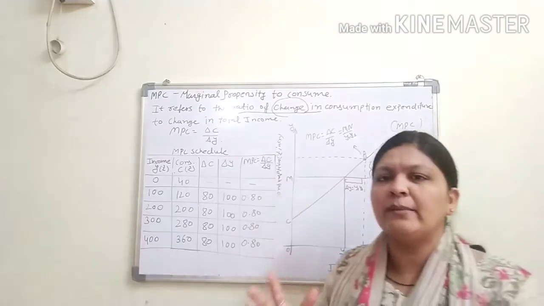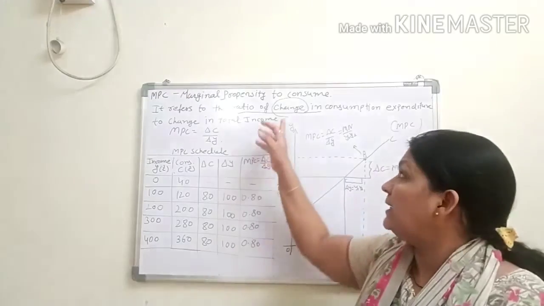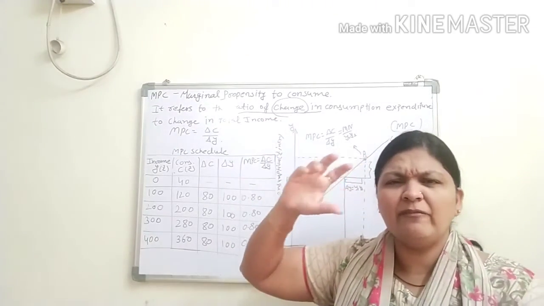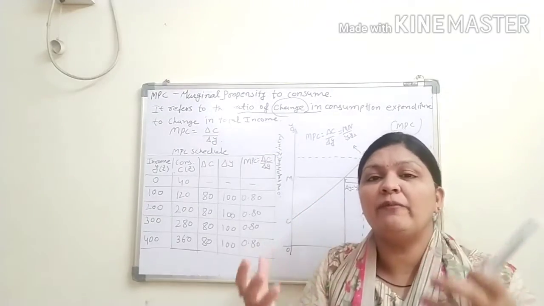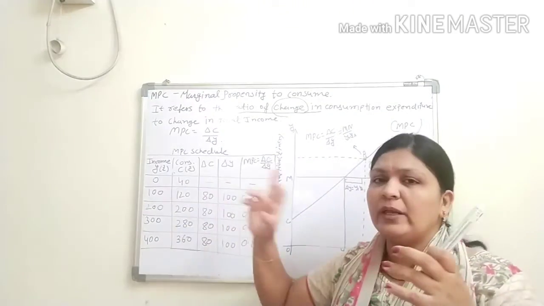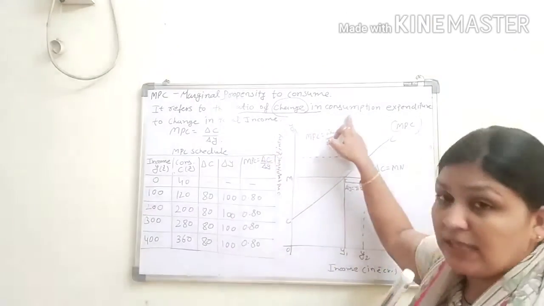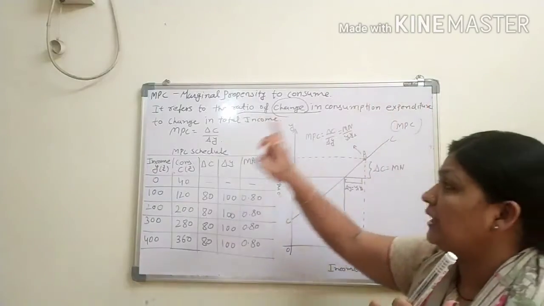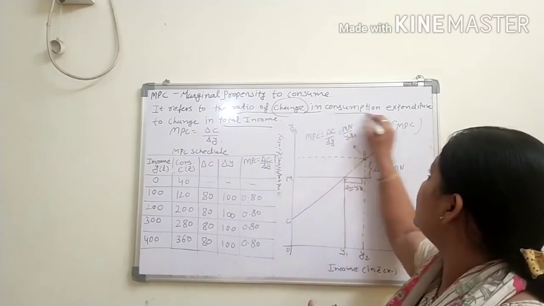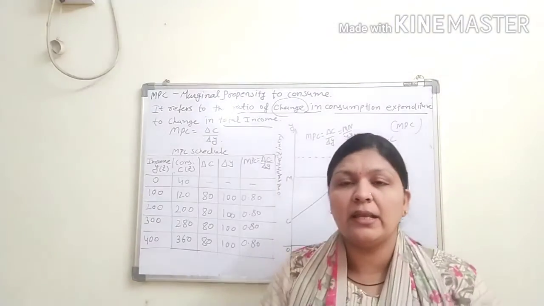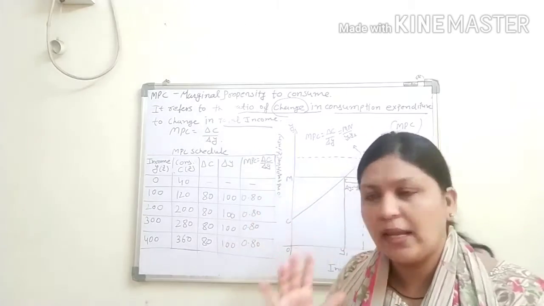As you know, हम लोग already micro में अच्छे से पढ़ के आए हैं. What do you mean by the marginal? ठीक है? So that is the marginal. When we are talking about the marginal, keep in your mind that it is about the change of the variables. Fine. Here our two variables are there: consumption and national income. So change in consumption expenditure to change in total income. Here total income means the Y, your total national income.